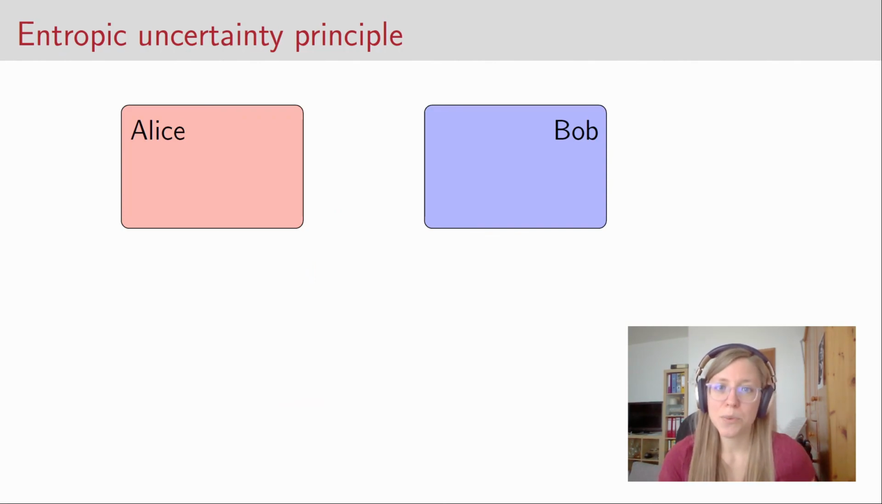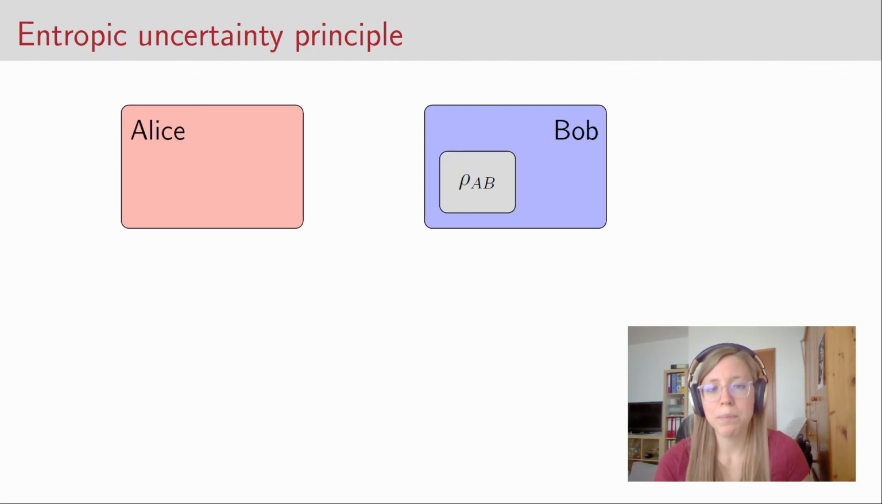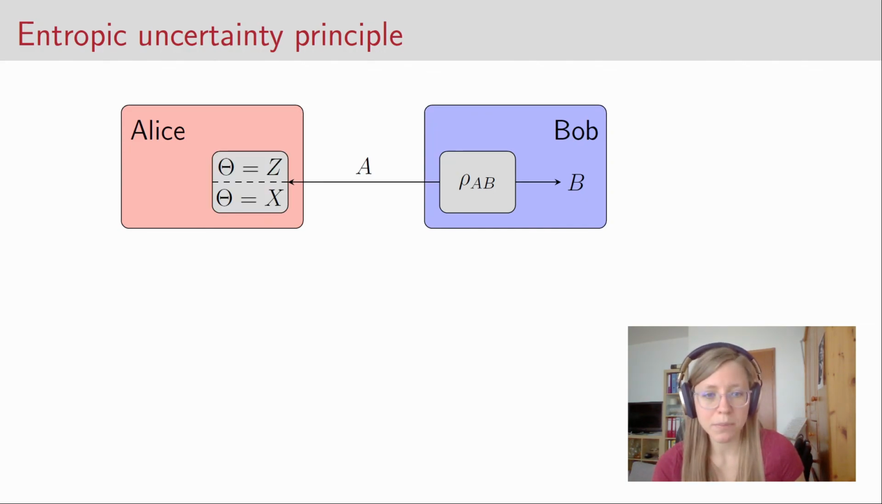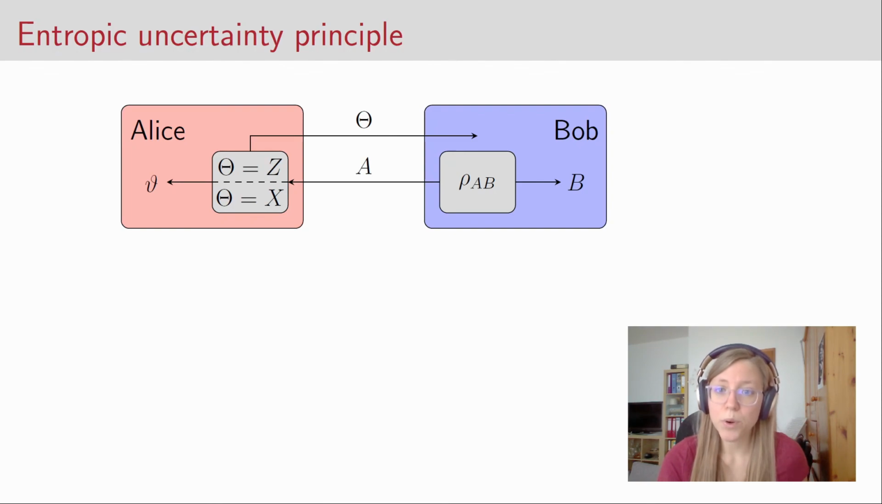As always, we start with our two parties, Alice and Bob. Suppose Bob prepares a bipartite quantum state rho AB. He keeps one part of the system, B, and he sends part A of the system over to Alice. Similar to what we described before, Alice can then do a measurement, and she can choose between two measurements, either the Z measurement or the X measurement. Apparently, she gets some outcome theta out of that, and then she tells Bob which measurement she did, so if she did the Z or the X measurement.